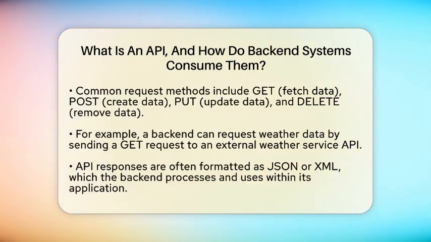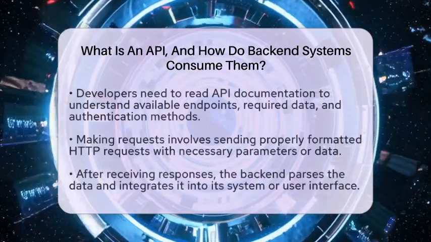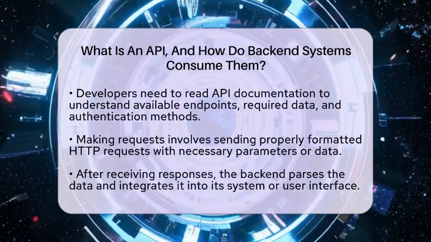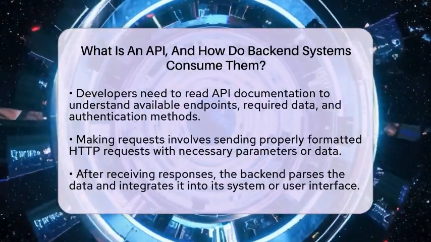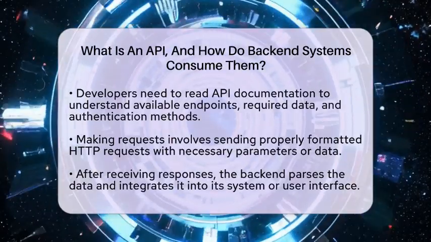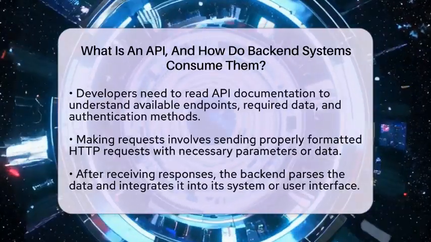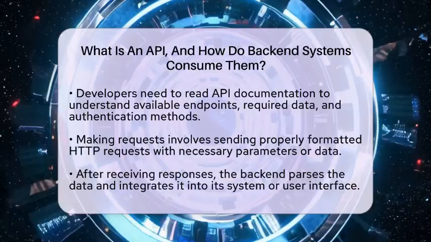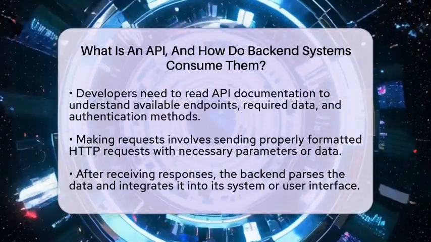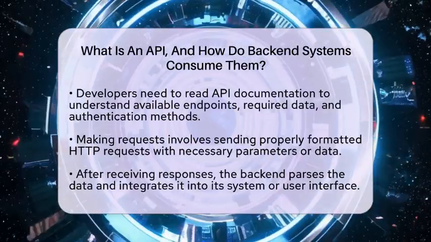First, developers read the API documentation carefully. This document explains what endpoints are available, what kind of data to send, and what to expect in return. It also details any authentication needed, like API keys or tokens, to keep access secure. Next, the backend makes HTTP requests to these endpoints. These requests include any necessary parameters or data, formatted correctly as specified in the documentation. Developers often use libraries or built-in functions in their programming language to handle this communication.